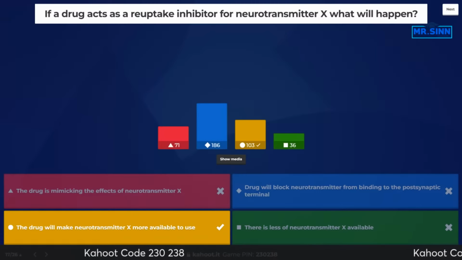So one thing to remember when we're talking about this, reuptake is going to be when the sending neuron is going to reabsorb those extra neurotransmitters, and they're going to reabsorb it into the presynaptic neuron. So that's important to remember here. Also, B is the right answer because the drug's actually going to prevent the reuptake of neurotransmitter X, causing an increase in the concentration of the neurotransmitter in that synaptic gap, because it's not being taken back up. So that's why that one would actually work.